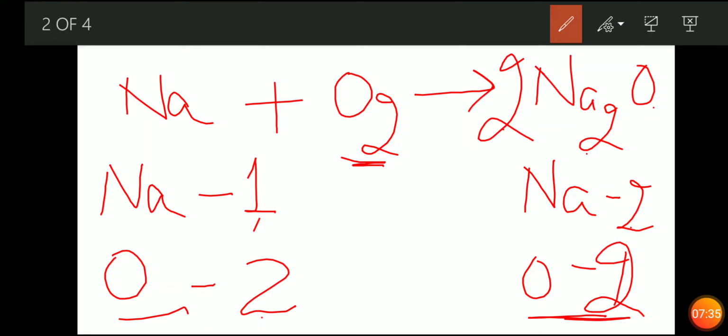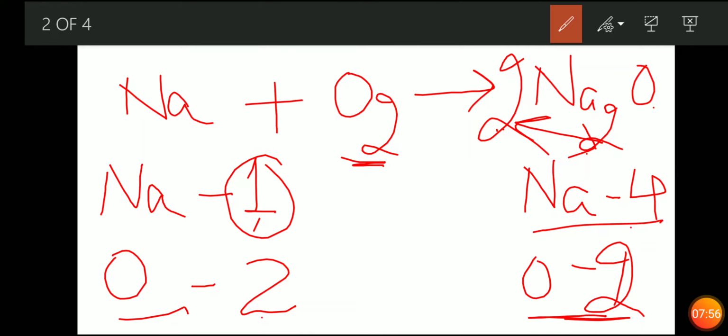Now what about sodium? How many sodiums are there? 2 is over and 2 is already written. That means 2 into 2 is 4. So how many sodium do we have? That is 4. Okay. Now how many sodium are present in the product side? That is 4. But in the reactant side it is 1. So if we multiply this 1 by a 4, अगर हम 1 को 4 से multiply करते हैं, what we will get is 4. So we will get 4 sodium over here and we will get 4 sodium over here. So this means this reaction is balanced.